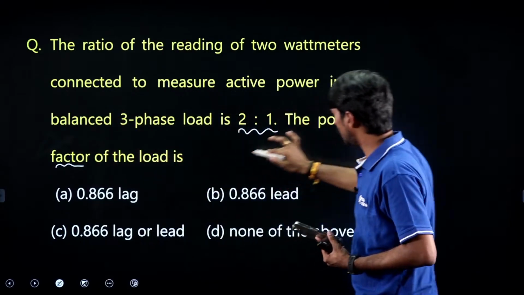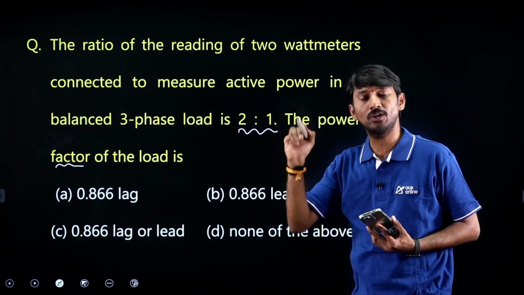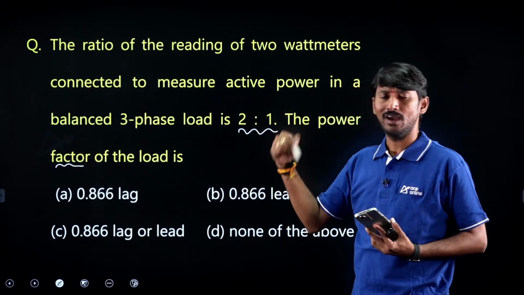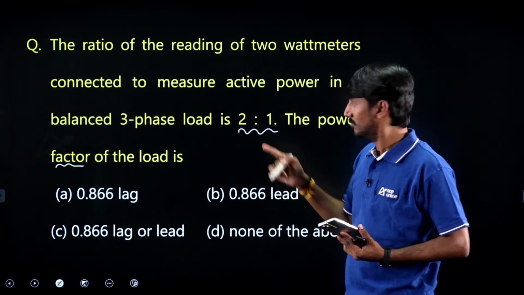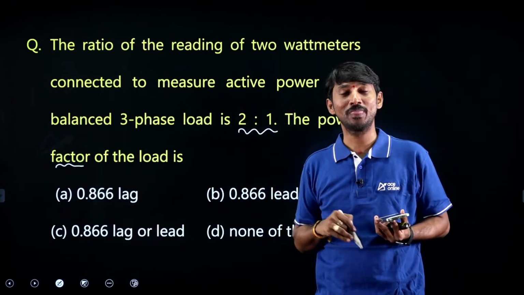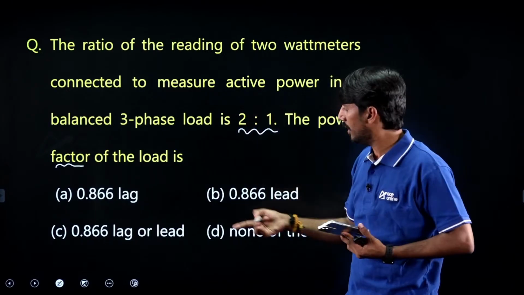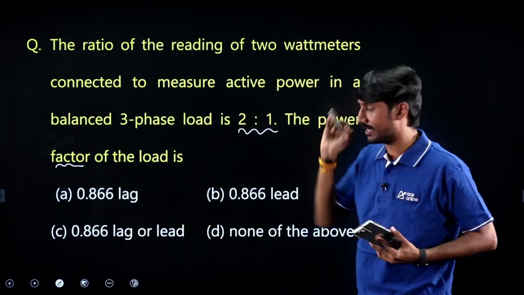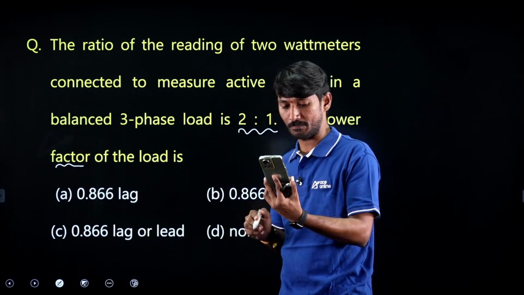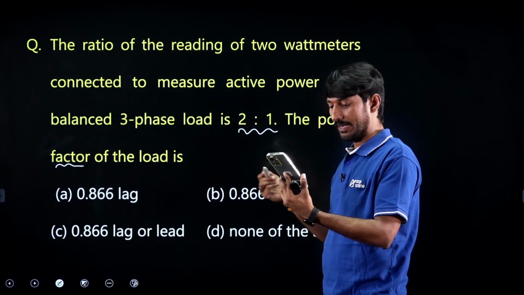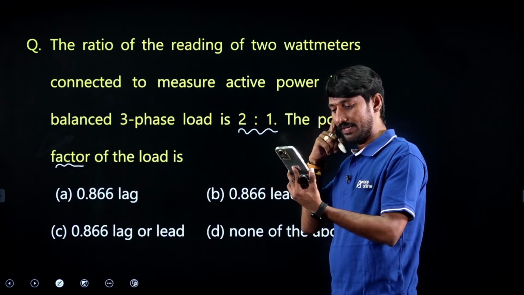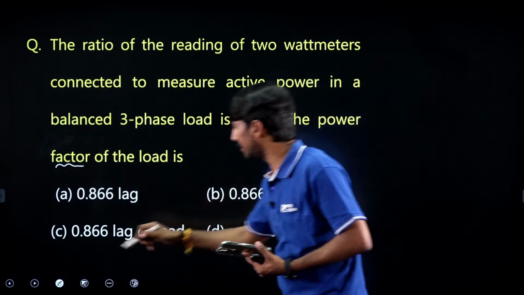In this entire question, did he mention the nature of the load, either lagging or leading? Not mentioned. So inductive or capacitive load is not mentioned, therefore it may be any load. As it is any load, the answer will not be straight away lagging or leading, so directly lag or lead can be the answer. Few people gave 0.866 lagging, many gave option A, and Anita and Veeraya gave option C. Yes, the actual answer is option C.